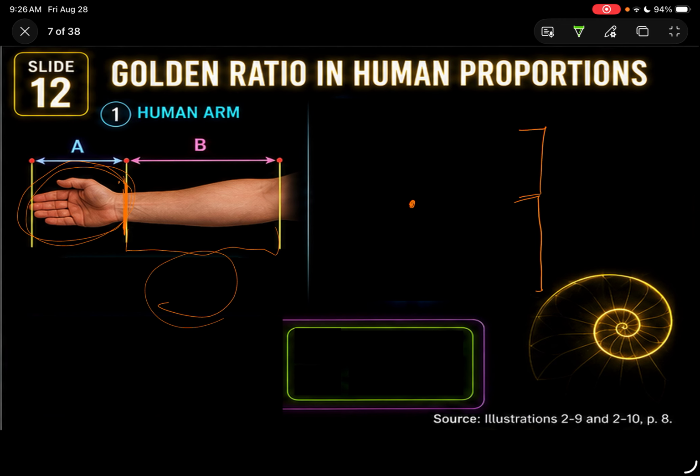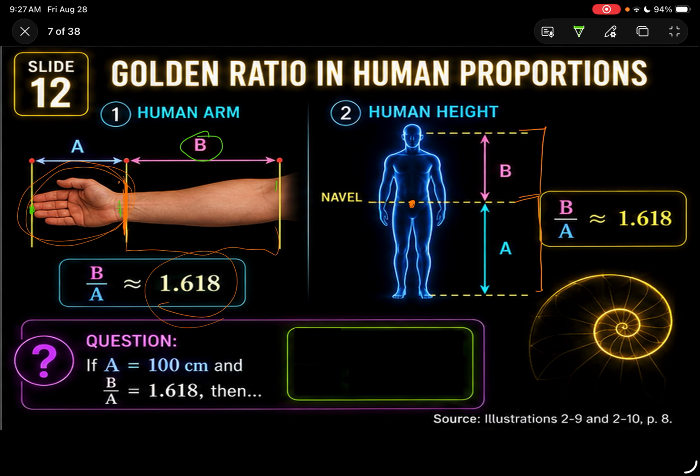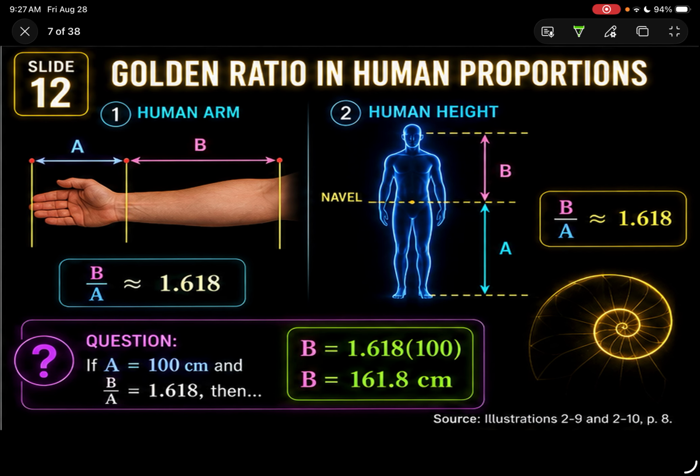Now, the golden ratio in human proportion. Let's see if it applies. Did you know about your human arm? If you take the measurement from the wrist to this part, that would be the much bigger measurement. Then you divide it by the measurement from the wrist to the tip of your finger. The answer must be approximately the golden ratio. Also, the human height from navel to eye level, and then the part below, also gives the golden ratio. So, they are following the golden ratio as well.